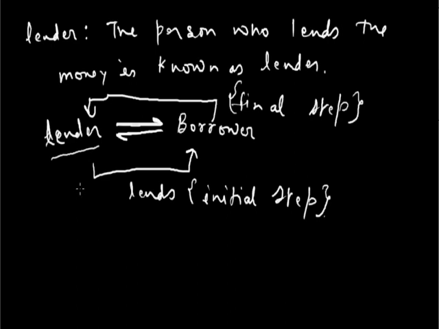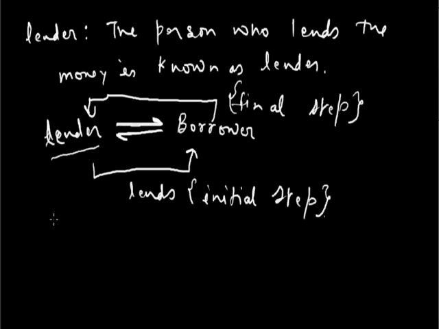He lends the money to use it for a certain period of time, and the borrower, after completion of that period, returns the money along with an extra amount of money. That extra amount of money is known as interest, and that is the profit which the lender makes by the circulation of the main amount of money.